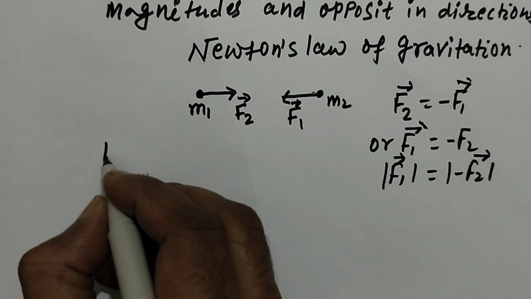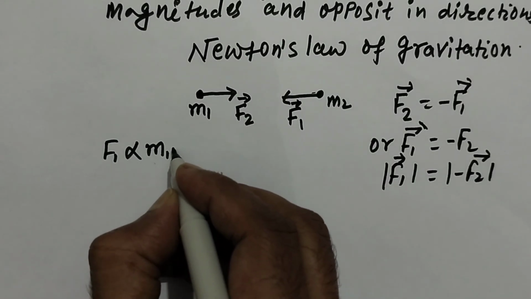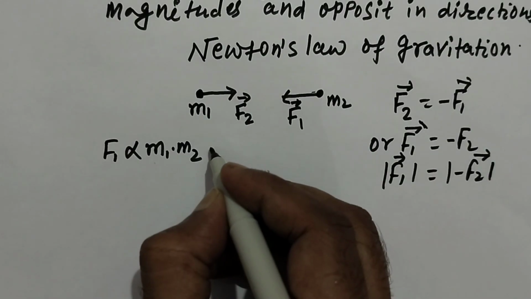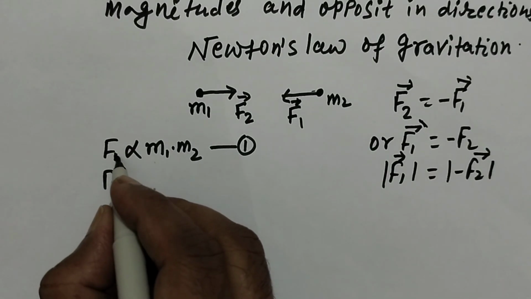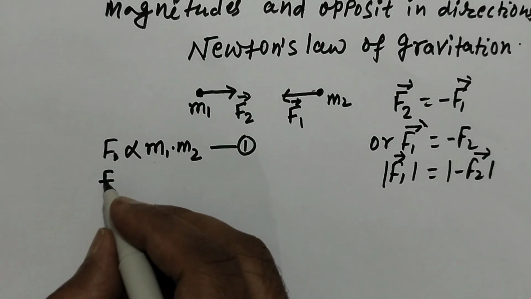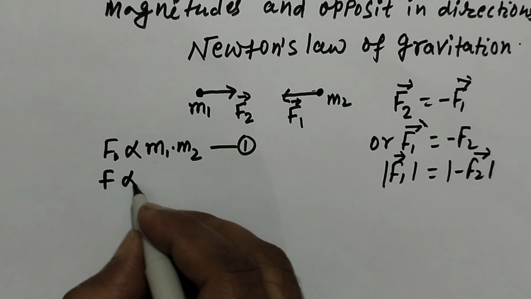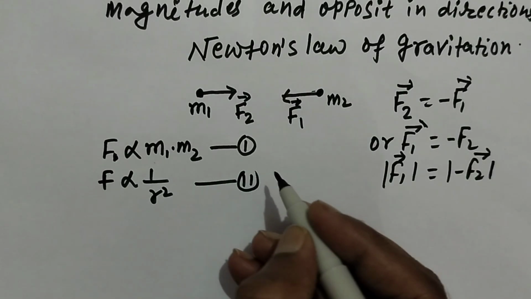So we can now write F is directly proportional to the product of masses of two objects and inversely proportional to the square of distance between these two masses.